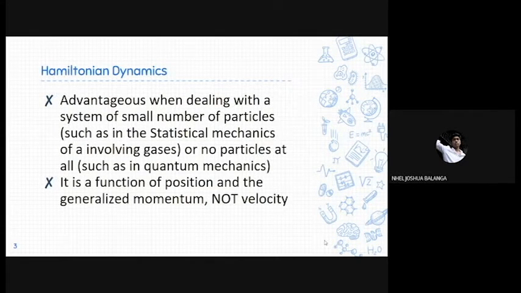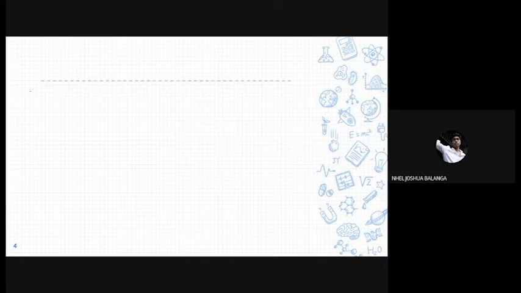It is advantageous when dealing with a system of small number of particles, such as in the statistical mechanics involving gases, or no particles at all, such as in quantum mechanics. It is a function of position and generalized momentum, not velocity.